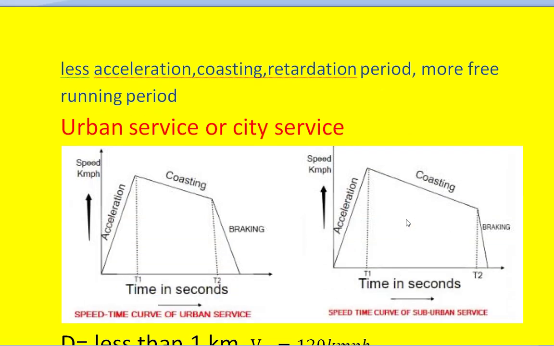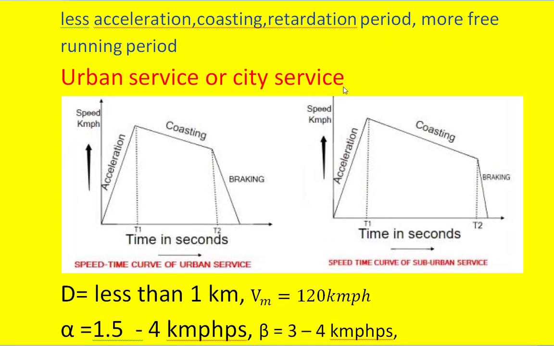Next, the urban service. This is also called the city service. We also find the suburban service. If you look at the speed-time characteristic of the urban service and the suburban service, they look like this. You find here that there is no free running period in both cases. But if we observe properly, the coasting period for the urban service is less, whereas the coasting period for the suburban service is more.